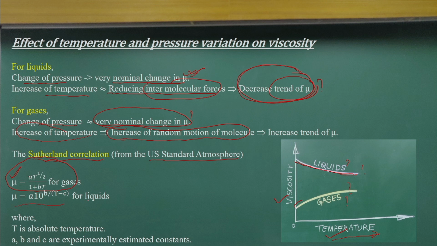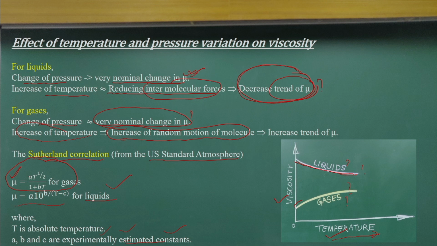Similarly, for liquids, it is 10 to the power of a function, where A, B and C are constants, and we can get these from experiments or from any reference book or textbook. For different fluids you will have different values of A, B, C. For liquids and gases we have different temperature-dependent functions of dynamic viscosity, and these coefficients differ from fluid to fluid.